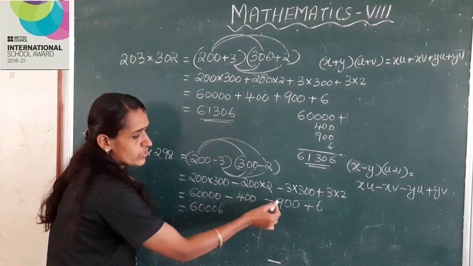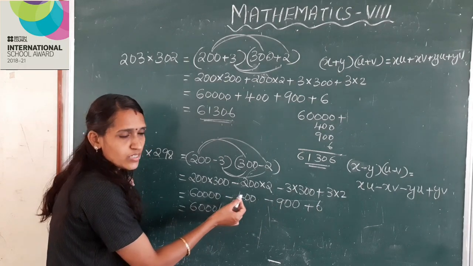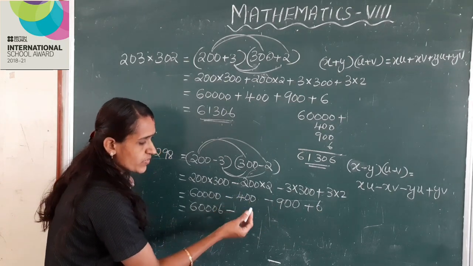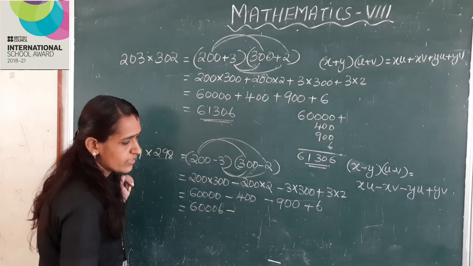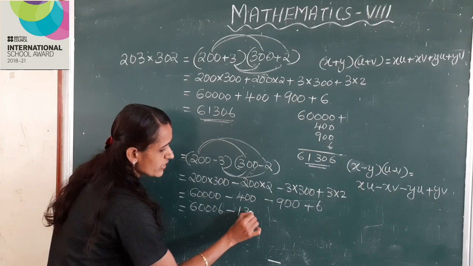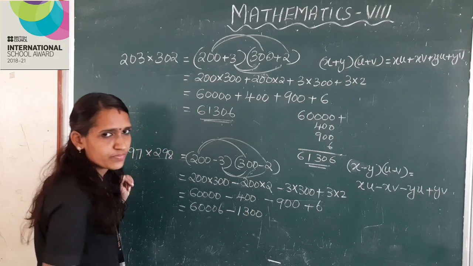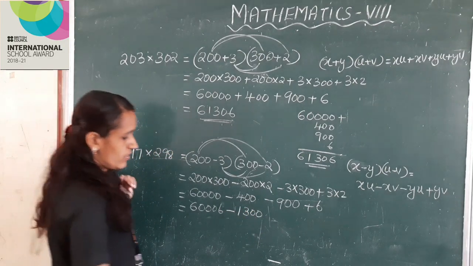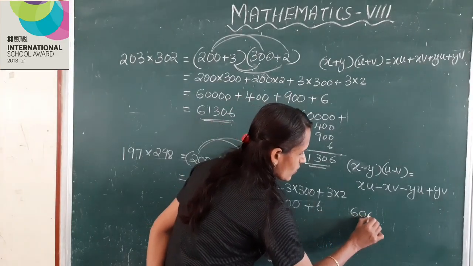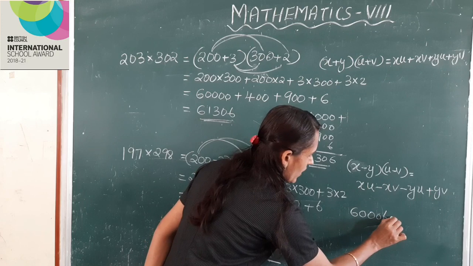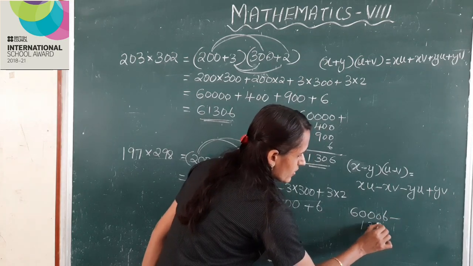These two terms' sign is minus, so add these two terms, 400 plus 900, 1300. Okay, this is equal to 60,006 minus 1300.